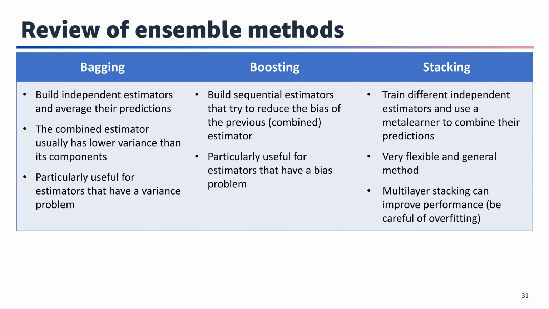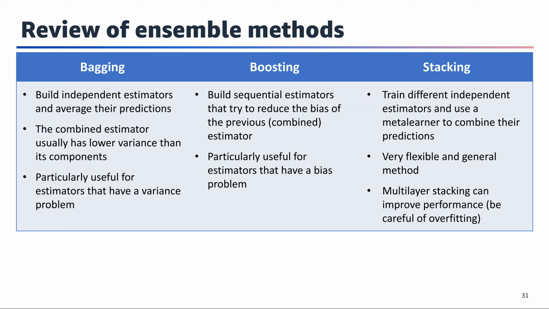Ensemble methods are techniques that combine multiple models to improve predictive performance. Bagging involves creating independent estimators and averaging their predictions. This approach helps reduce the variance of individual models, making it useful when models suffer from high variance. Boosting builds models sequentially, with each new model attempting to correct the errors of the previous combined estimator.